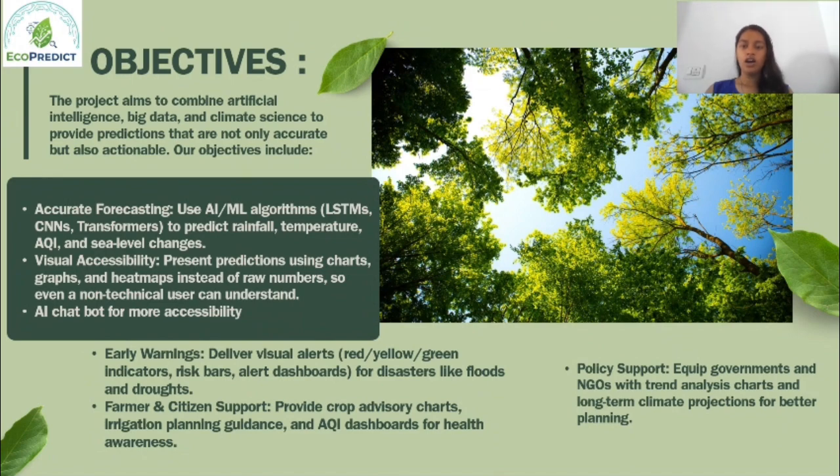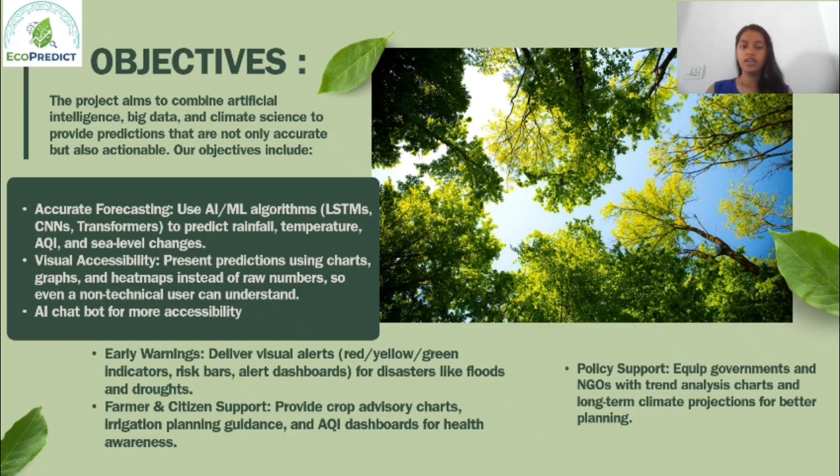This slide outlines the core objectives of our EcoPredict project, which integrates artificial intelligence, big data, and climate science to deliver accurate and actionable environmental insights. Our goal is to enhance climate forecasting using advanced AI and ML models such as LSTMs, CNNs, and transformers to predict rainfall, temperature, air quality, and sea level changes with higher precision.